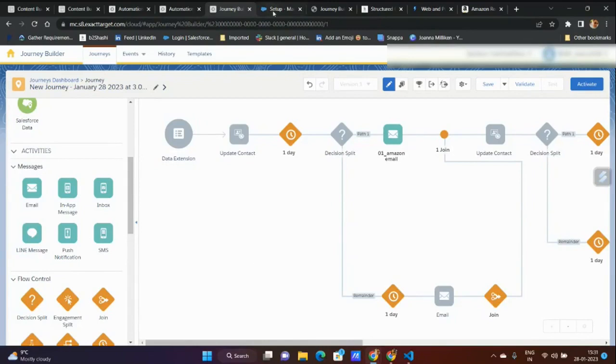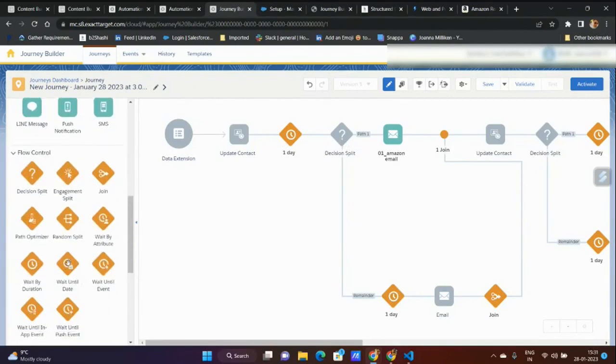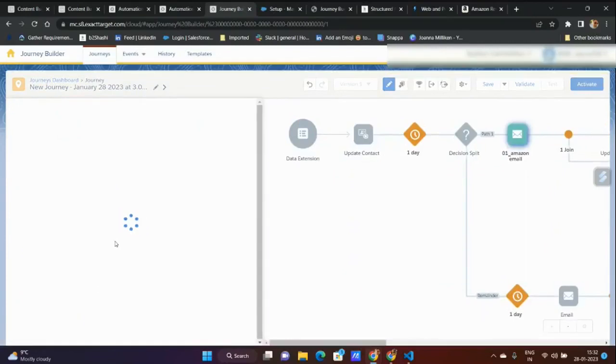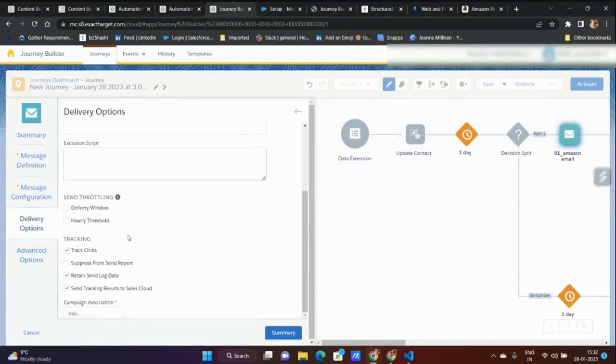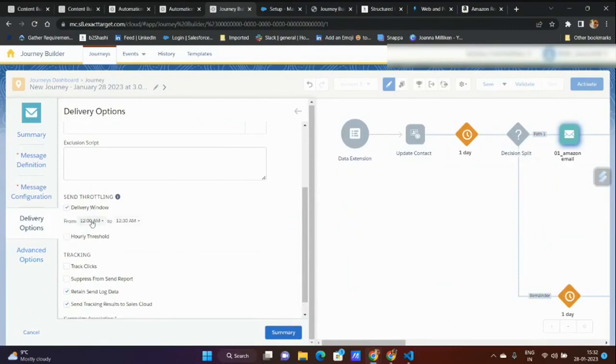If you can just open, I want to talk about this. Query by attribute email. If you open that Amazon email, delivery window, send throttling, exactly. If you advance it, go down in the delivery options. Click on delivery window once. There is an hourly threshold. Yes, so this is what I was talking about. So we can keep it in between those hours.